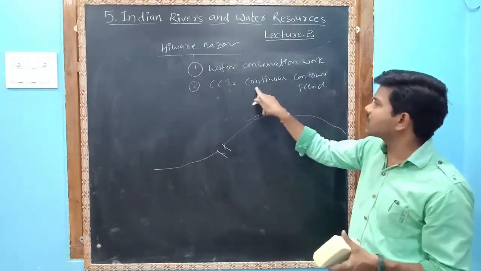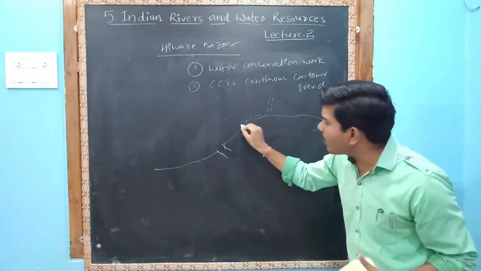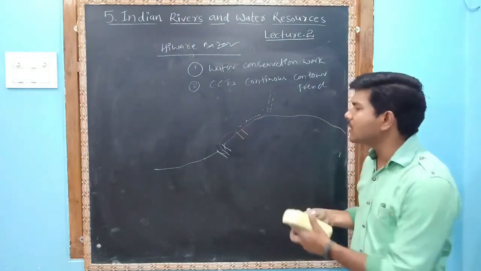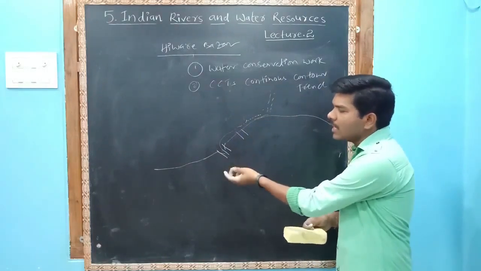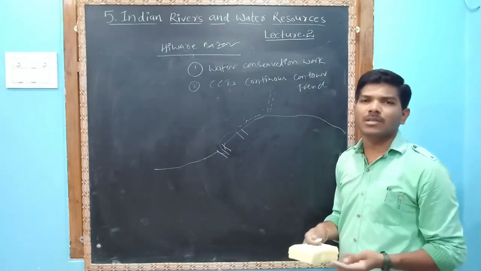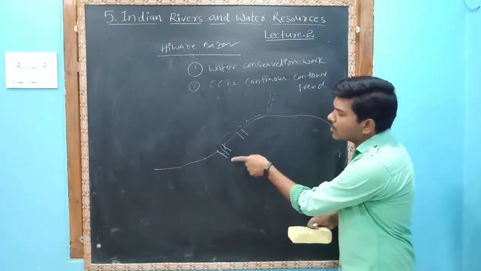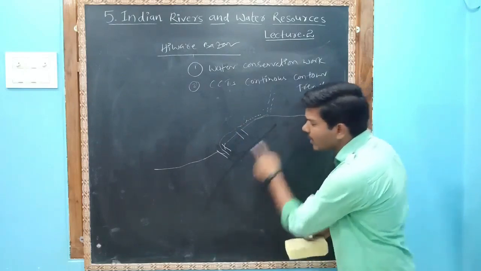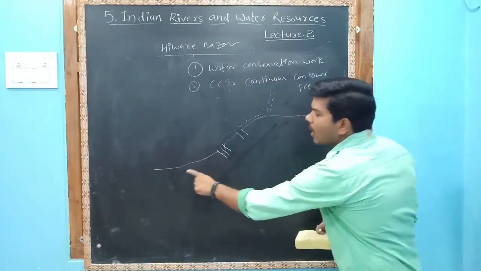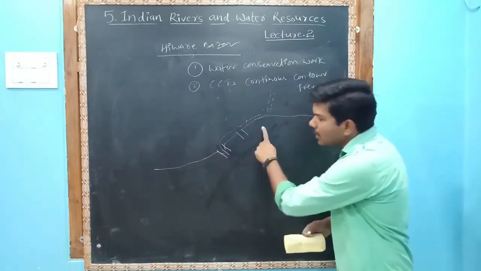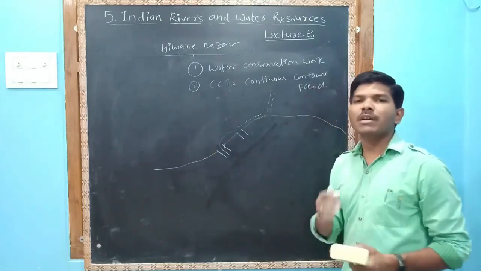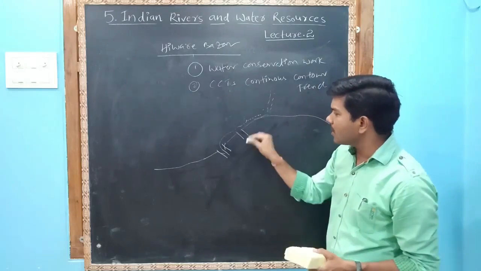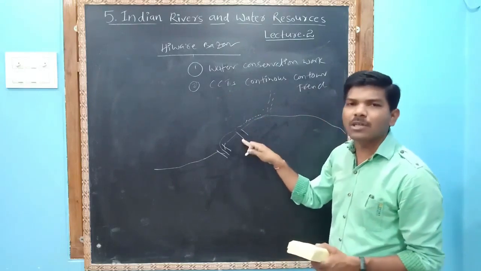This canal is called continuous contour trenches. Whenever the water flows, it will come and be stored here. Whenever the water is stored here, it can arrest the soil erosion. If these continuous contour trenches are not there, water can move very fast, and due to that, soil erosion will happen. Soil erosion may continue. So they wanted to arrest the soil erosion, and they dug the continuous contour trenches.